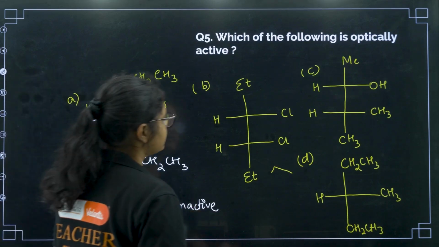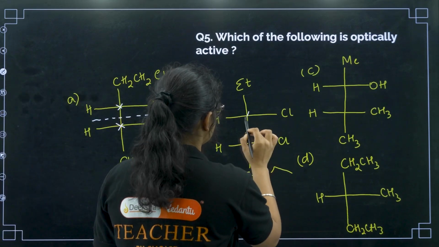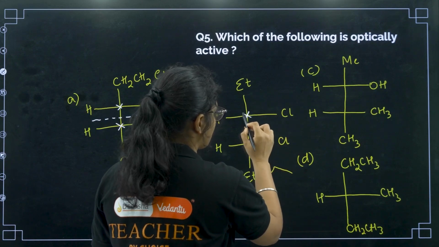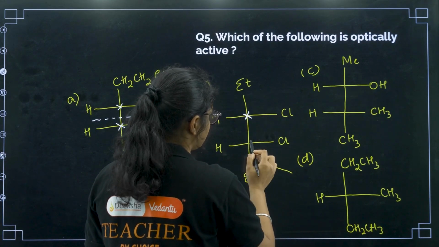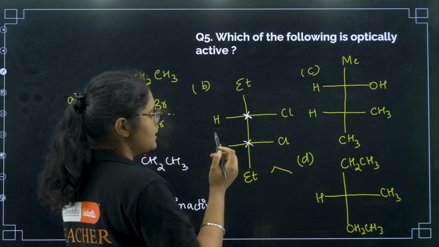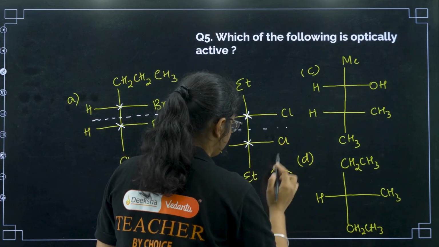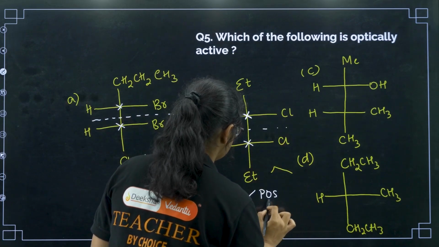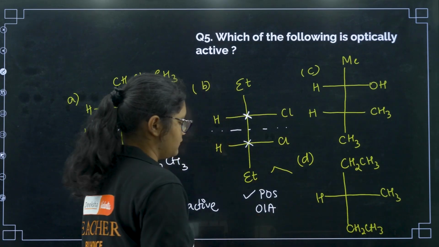Right? Next, coming to this one. Here you see this carbon is optically, carbon is chiral because of 4 different groups. This carbon is also chiral. But here you can see a plane of symmetry. So we have a plane of symmetry, so it is optically inactive.